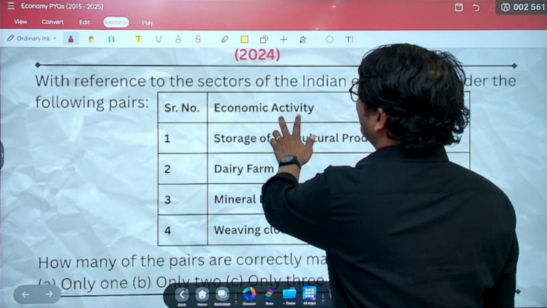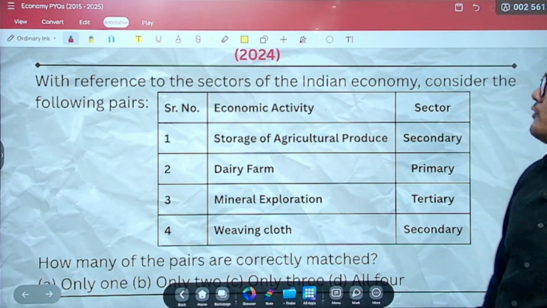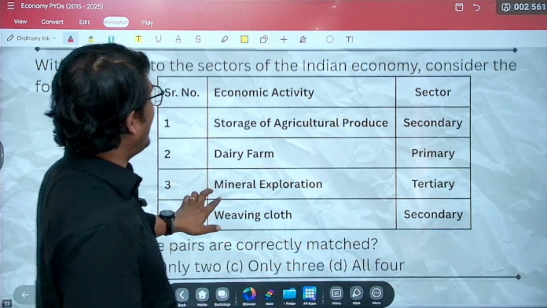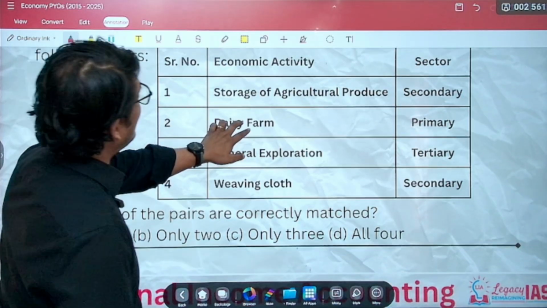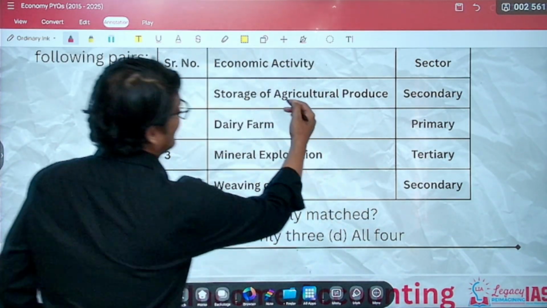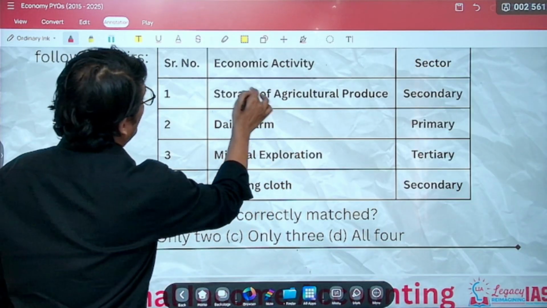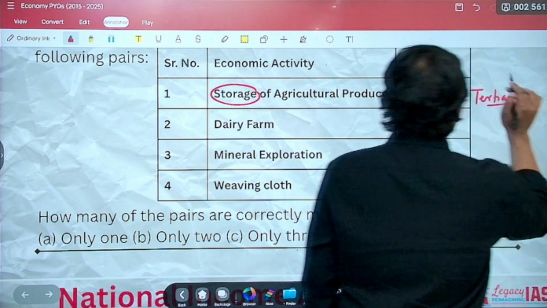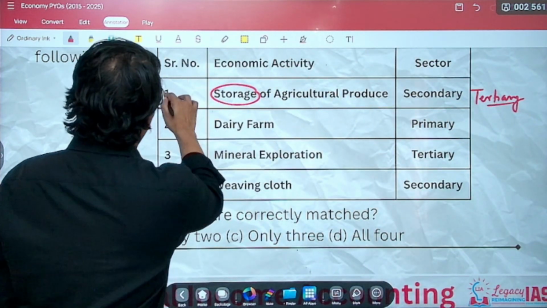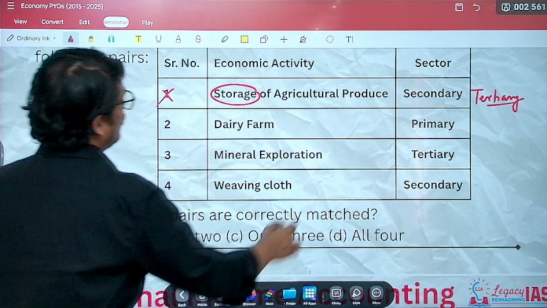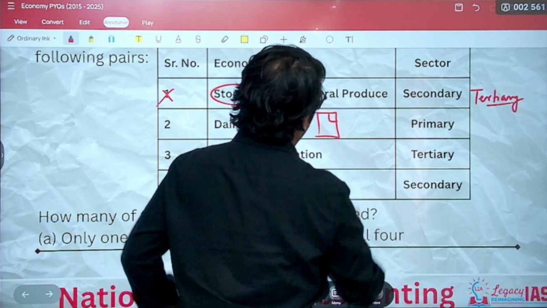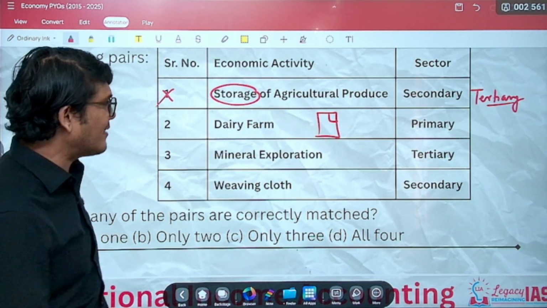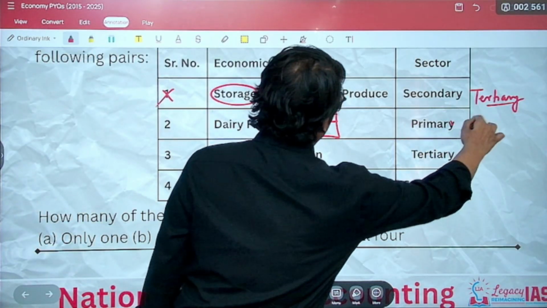Let's move ahead. The next that was asked in 2024, with reference to the sectors of the Indian economy, consider the following pairs. The very first pair is storage of agricultural produce. Forget whether it's agricultural or industrial produce. They are talking about storage. Storage is actually in the tertiary sector. It's a service that you are providing. So first is incorrect. Dairy farm: you have a farm, farming is done, and side by side livestock rearing wherein dairy products, or milk, is produced. So this is dairy farm, which is primary. This is correct.